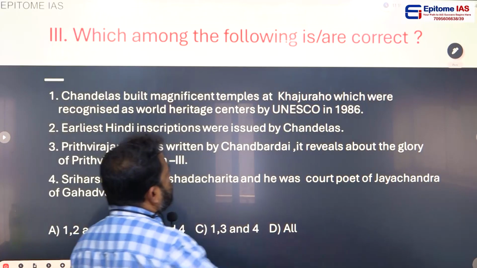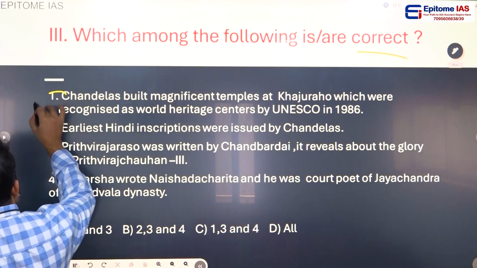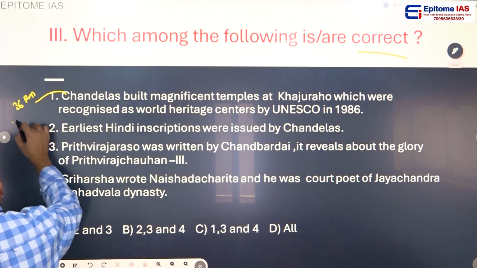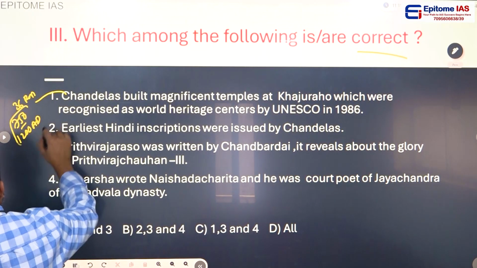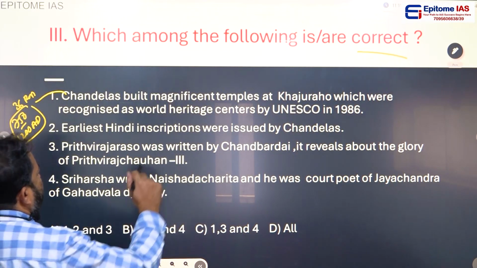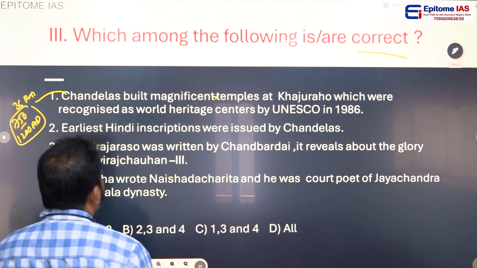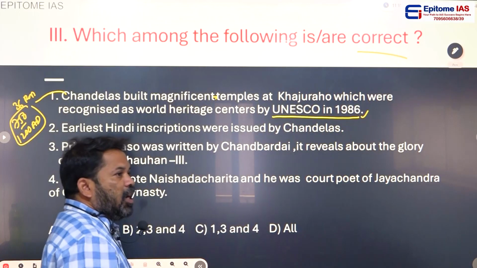Which among the following is correct? Chandelas were another Rajput dynasty, out of the 36 Rajput dynasties who ruled from 750 to 1200 AD. But come to the point. Chandelas built magnificent temples at Khajuraho, which were recognized as World Heritage Centers by UNESCO in 1986.